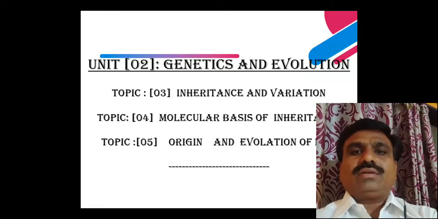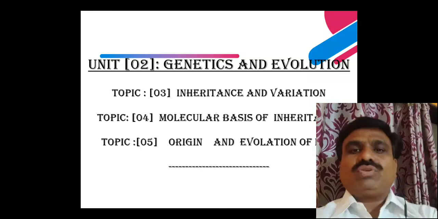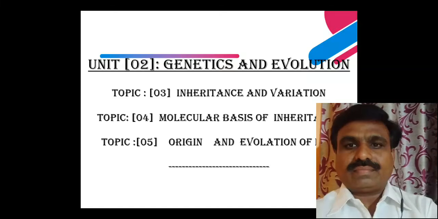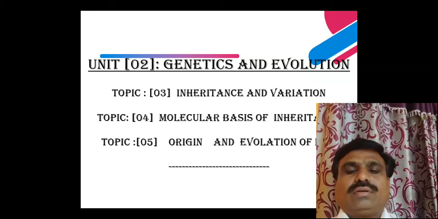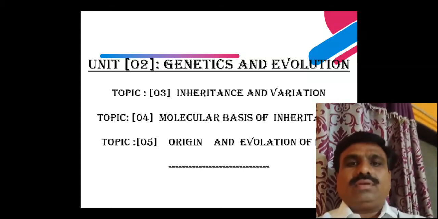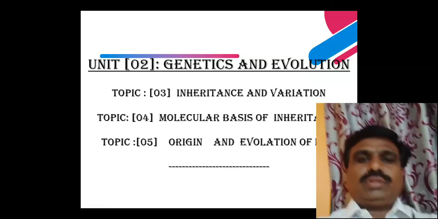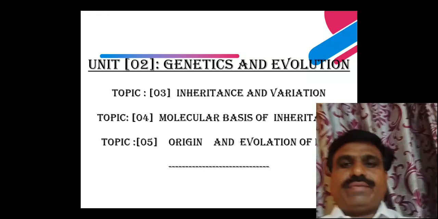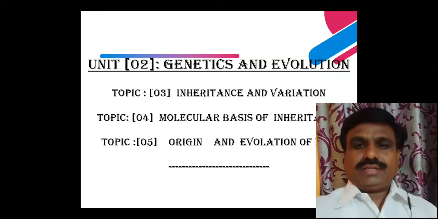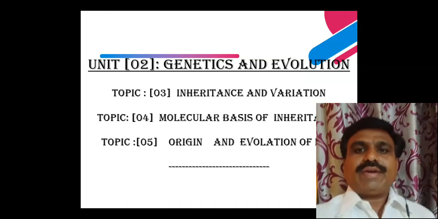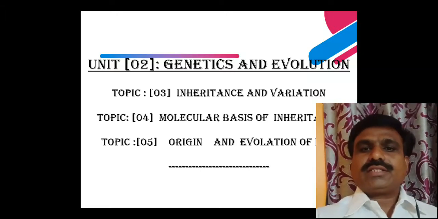One is inheritance and variation, then chromosomal basis of inheritance, and the third topic is origin and evolution of life. In inheritance and variation, there is a focus on genetics and the variations.